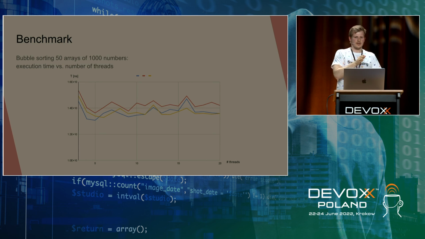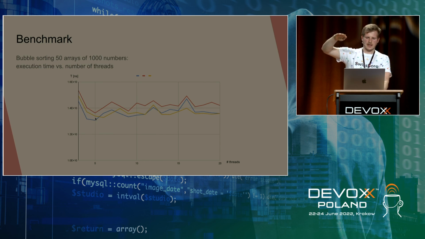My MacBook was using, I think, a maximum of 5 threads for the JVM. So we see that till the value of 5, the time was decreasing. But when I was creating a bigger thread pool, the execution time was slightly growing. So we see the tendency. But still, with those small numbers between 3 and 20, the differences are not that big.